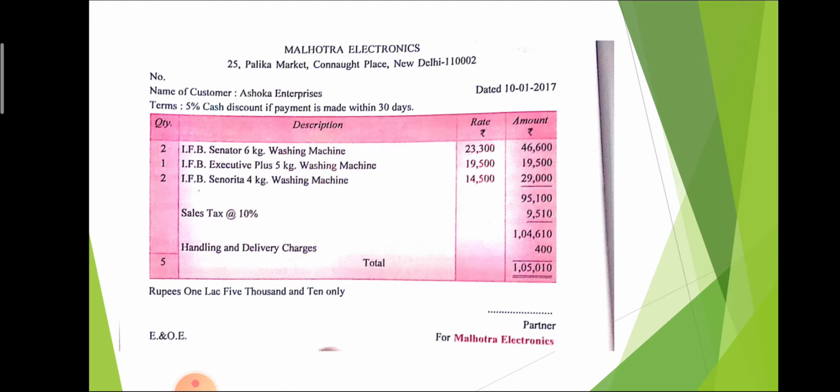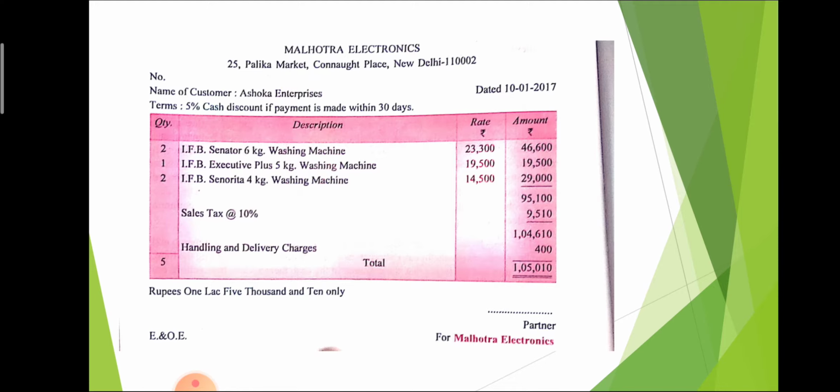They purchased 2 quantity of the first type, that is 23,300 multiplied by 2, the total amount is 46,600. The second type of machine, the quantity is 1, it means 19,500 multiplied by 1, the total price of that type of machine is 19,500. And the third type of machine, the quantity is 2 and the rate is 14,500. So the total of this is 29,000. Then the total of all the types of machine is 95,100. Then on credit purchase, the company gives tax at the rate of 10%.